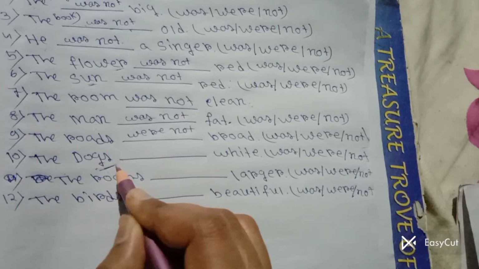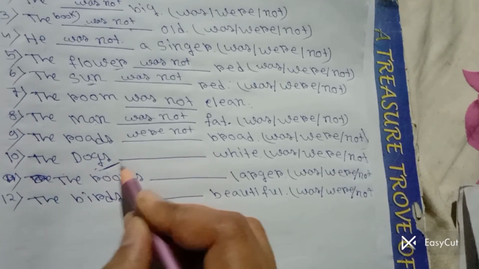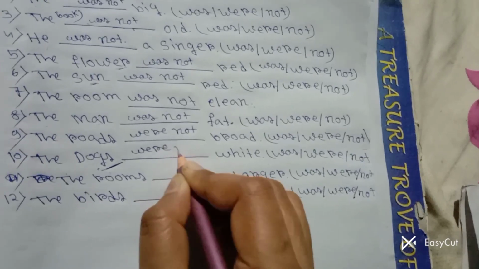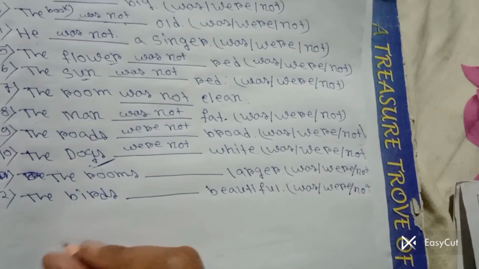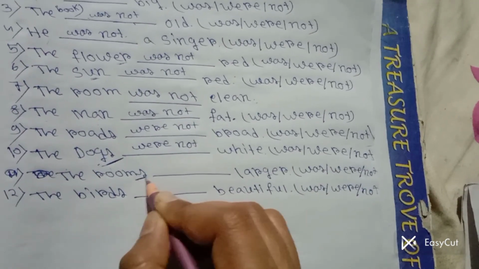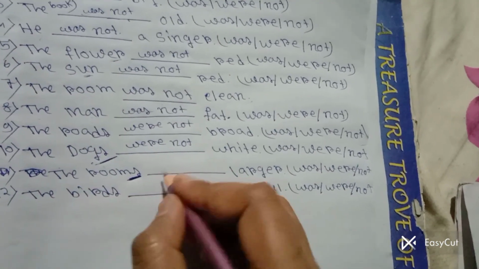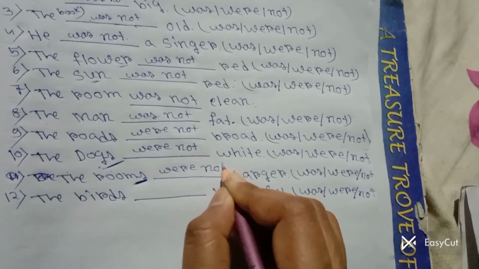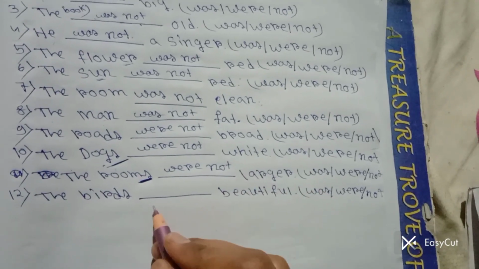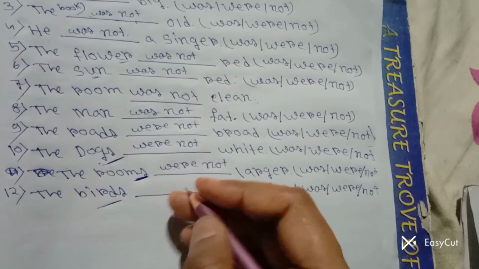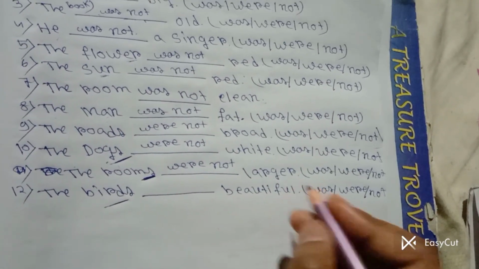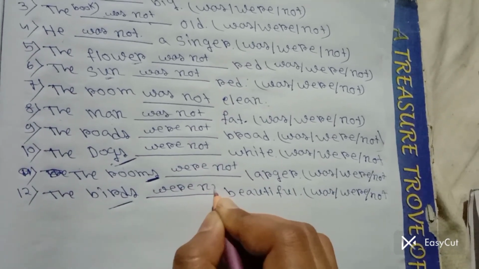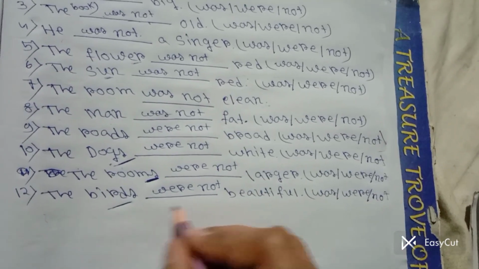Here, look, dogs, it's plural. So we use were not. Okay, the rooms, look, plural. The rooms were not. Okay, the birds, plural number, so we just use were not. The birds were not beautiful.